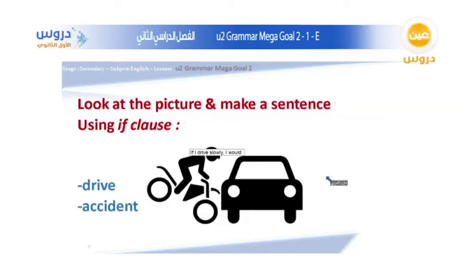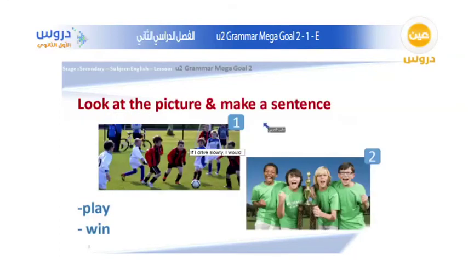This is an example of how to use the if clause with the verb drive and also the word accident that we have here. And if you notice, we use the simple past in the first part and would in the main clause.